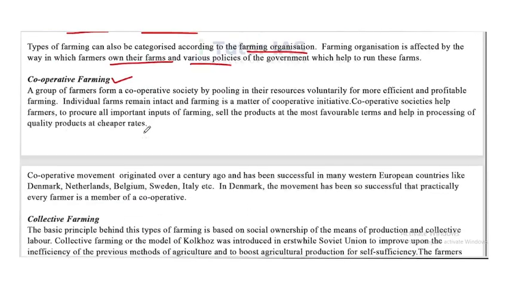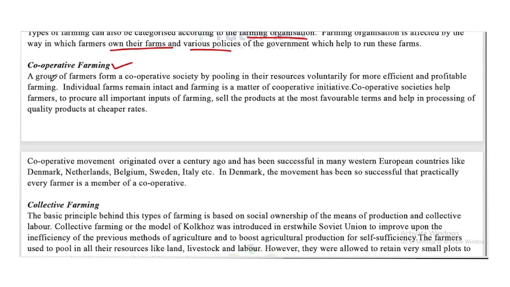What is cooperative farming? A group of farmers form a cooperative society by pooling in their resources voluntarily for more efficient and profitable farming. Individual farms remain intact and farming is a matter of cooperative initiative. Cooperative societies help farmers to procure all important inputs of farming, sell the products at the most favorable terms, and help in processing of quality products at cheaper rates.